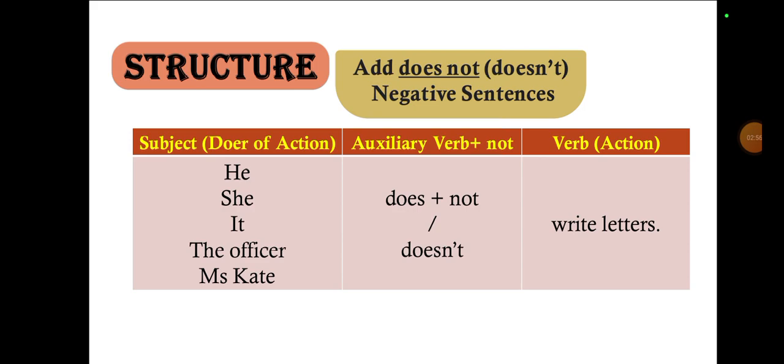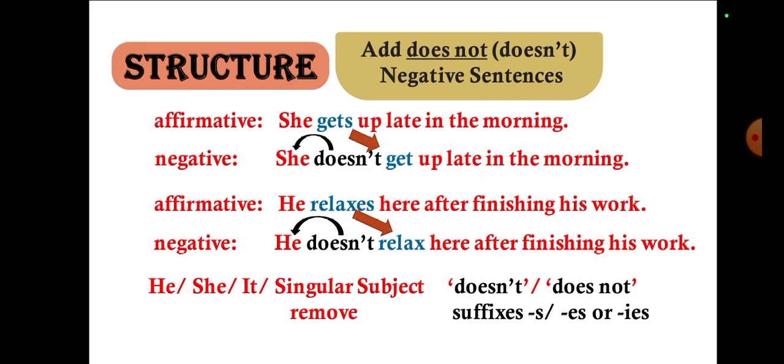So he doesn't write letters, she doesn't write letters, it doesn't write letters, the officer doesn't write letters, and Mr. K doesn't write letters. Here we have singular forms, and there we have plural forms. When we write don't, we use the plural verbs with that. When we write doesn't, we use the singular with that.